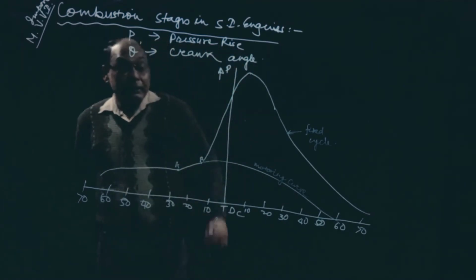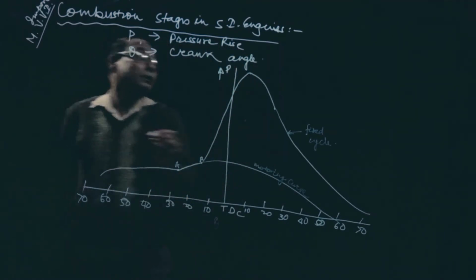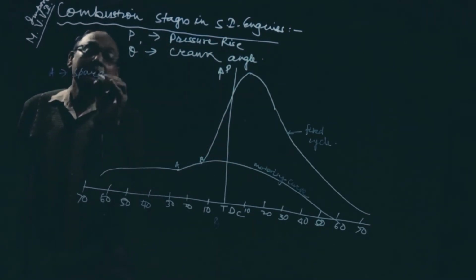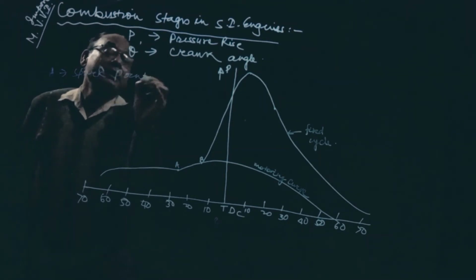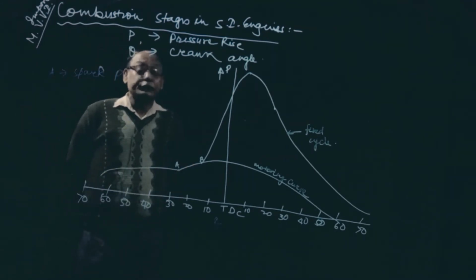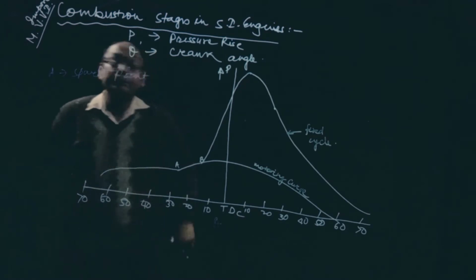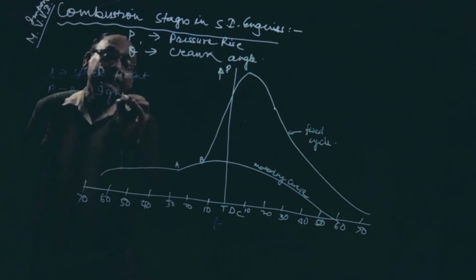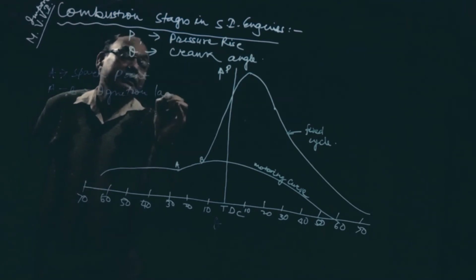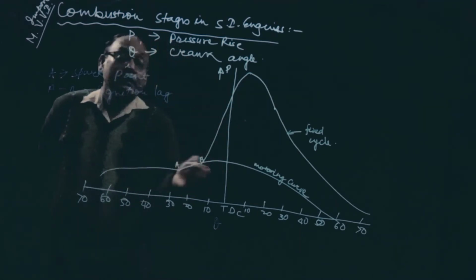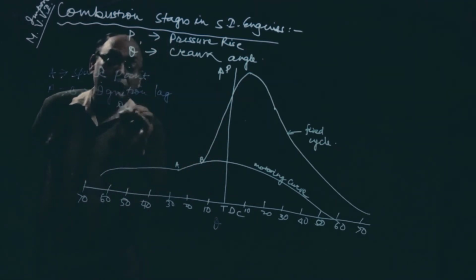So point A, we can call it a spark point. That means fuel is ignited here, just a spark is produced there. From A to B is called ignition lag, or this is also called delay period.